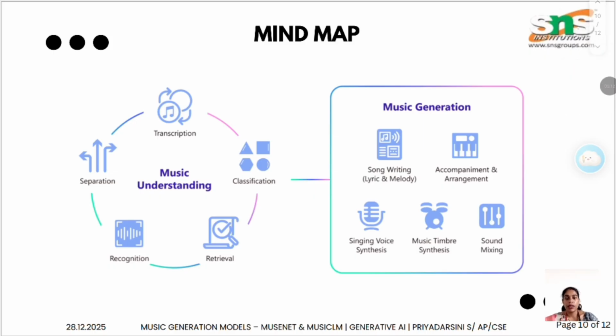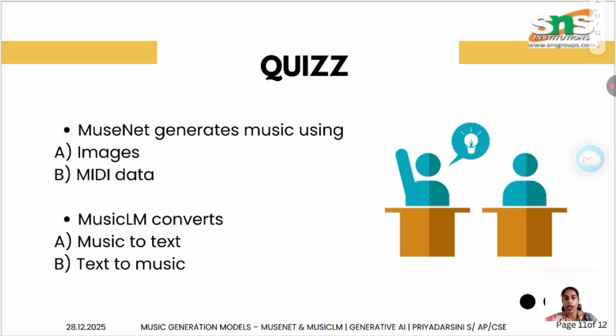Here is a mind map. You can understand what we have seen so far. Before we end, we have a question here. MuseNet generates music using images or MIDI data? Obviously, we know that it is MIDI data. And Music LM converts text: we give text and it will convert it into music.